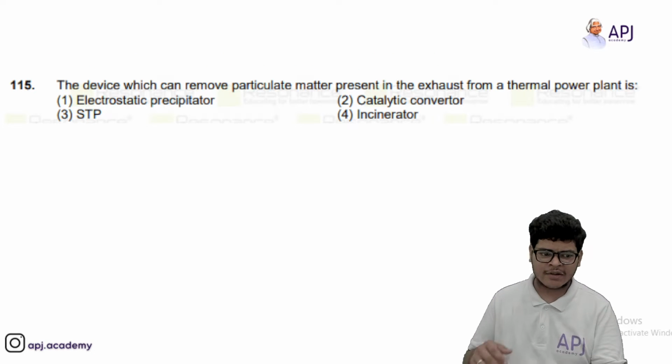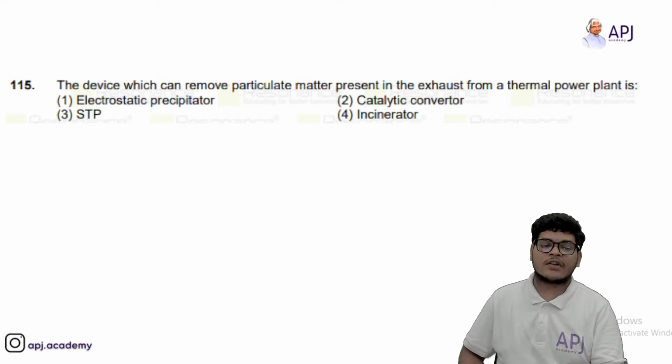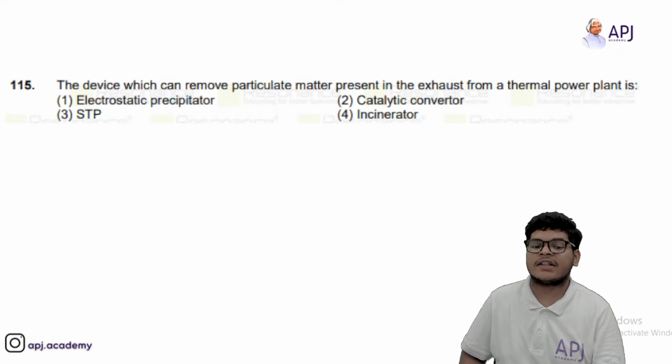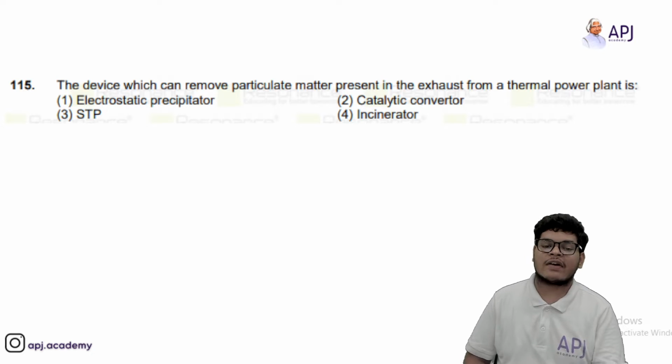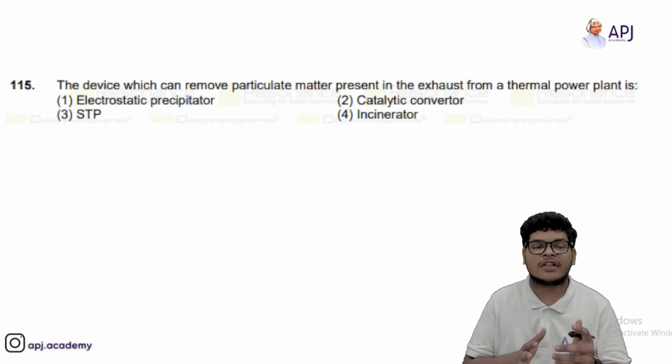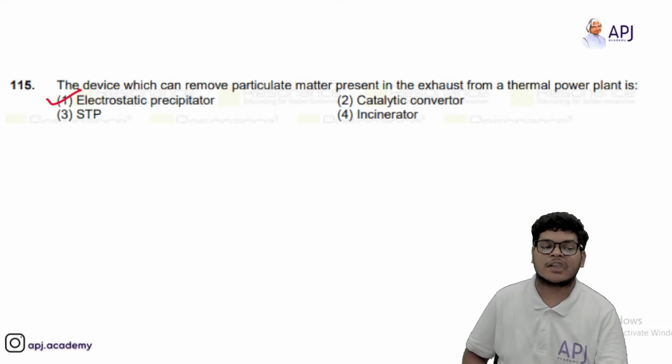Okay. Then we have the device which can remove particulate matter present in the exhaust from the thermal power plant is. So basically the device which is responsible for removal of the particulate matter from the exhaust is electrostatic precipitator.